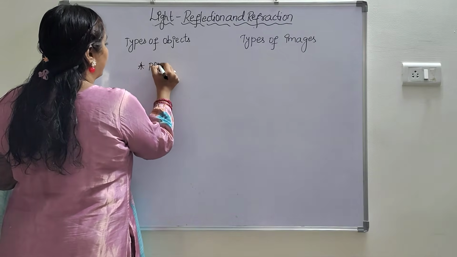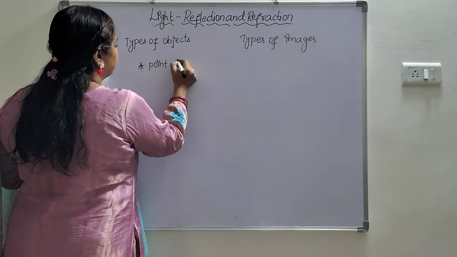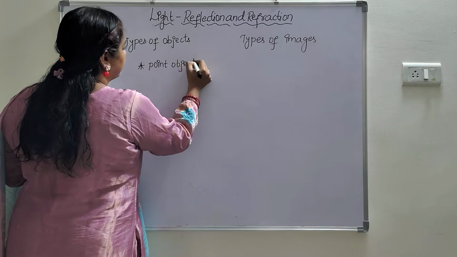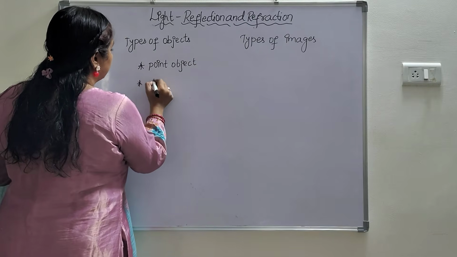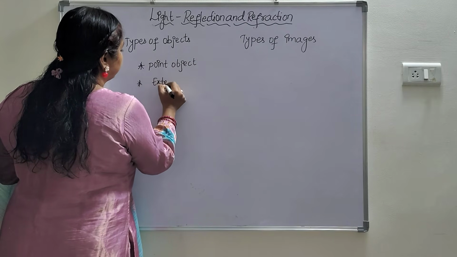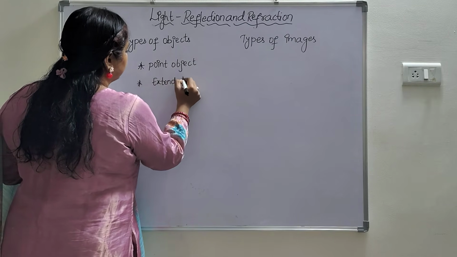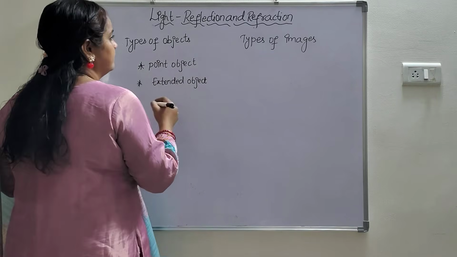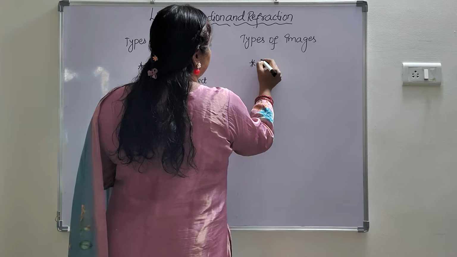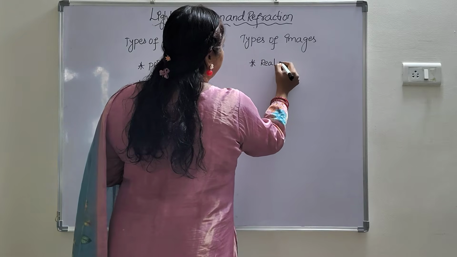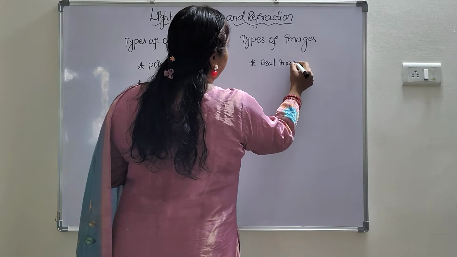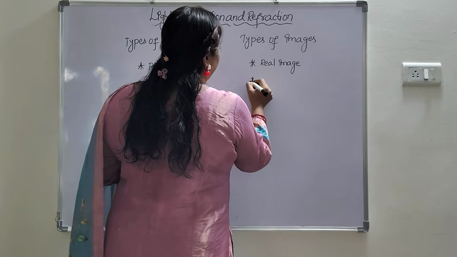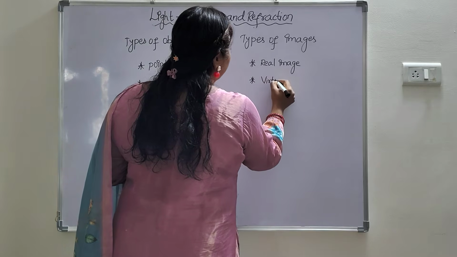One is point object. The other one is extended object. Images are classified into two types. One is real image and another one is virtual image.